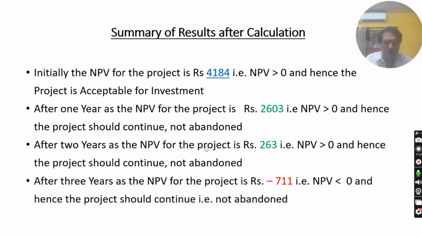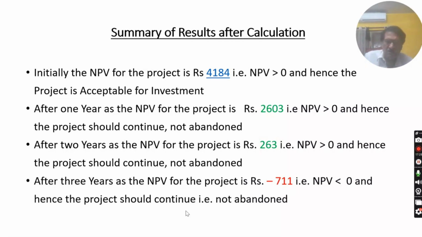After 2 years also, you can check the value that I have already shown you in the Excel sheet. The value is just noted here. After 2 years, the NPV is 263, that is NPV greater than 0, and hence the project should continue, not be abandoned. After 3 years, as the NPV for the project is negative, that is NPV less than 0, and